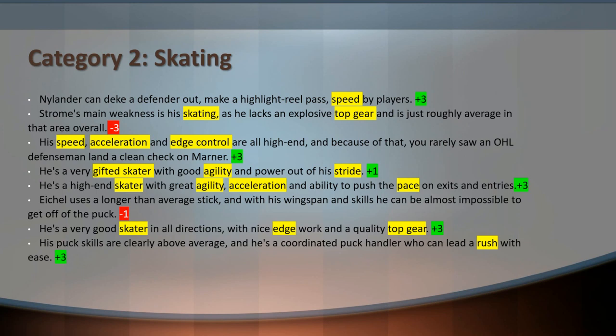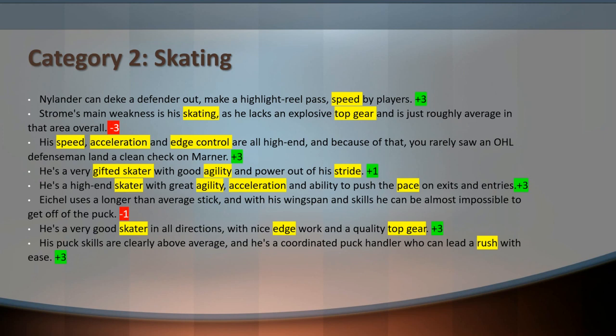So that's certainly another way that we could improve this process on a second iteration if we were to go through this from beginning to end. The second statement here, very clearly a negative statement, says that this player's main weakness is skating. And all 3 models agree that this is a negative statement. That's fantastic. From there, we see mention of speed, acceleration, and edge control all being high end. Perfect. That statement belongs in this category, and it is positive, as our classifiers all